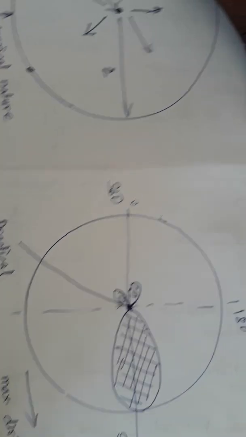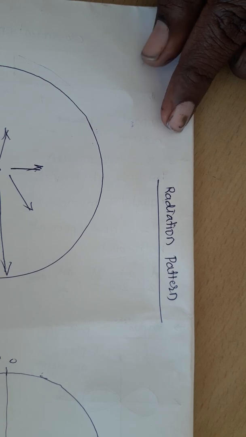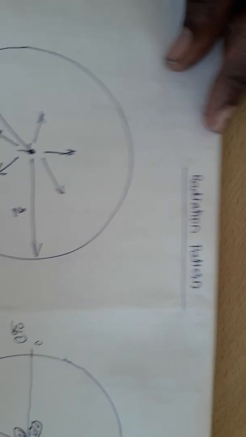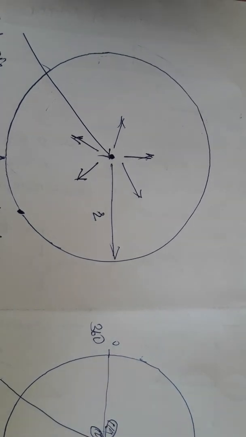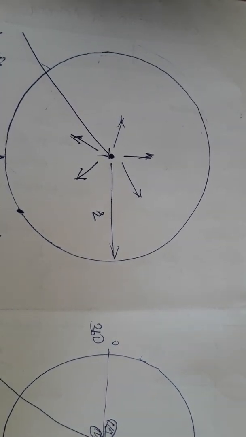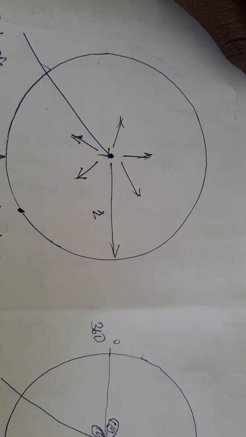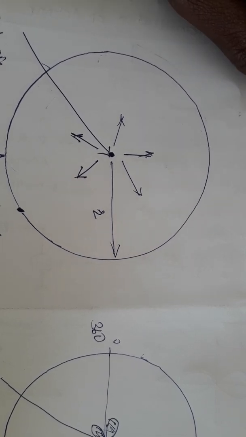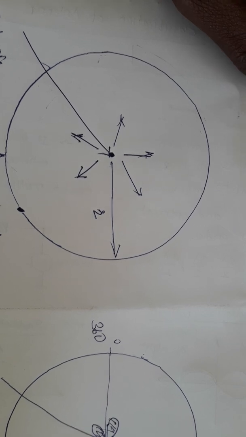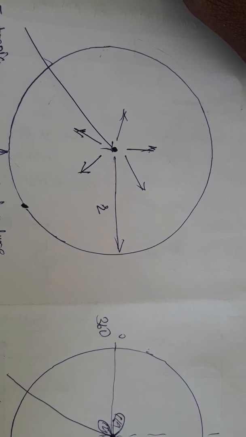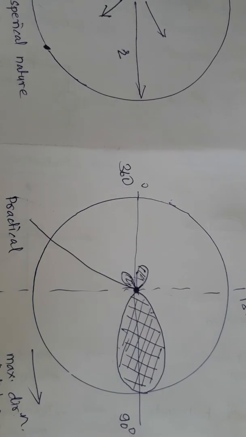I will repeat once again. The radiation pattern is nothing but a diagram which gives us the information about the maximum radiation or minimum radiation and the radiation of power in different directions. The graph or diagram which tells us about the manner in which an antenna radiates power in different directions is known as the radiation pattern.